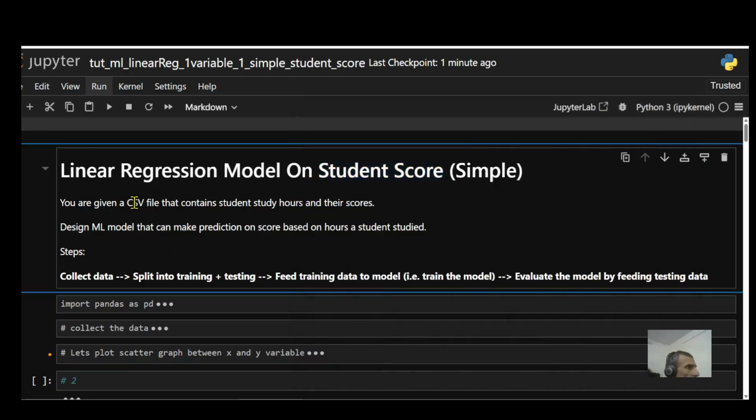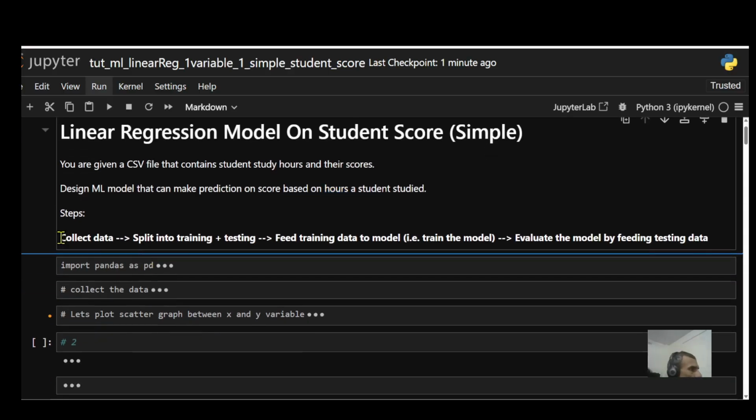So in this case, you're given a CSV file that contains student study hours and their scores. Your task is to design a model that will make a prediction based on the hours that are fed into it. So if you give it an hour, let's say 9.5 hours, the model is going to make a prediction on what his score is going to be based on the number of hours he studied.